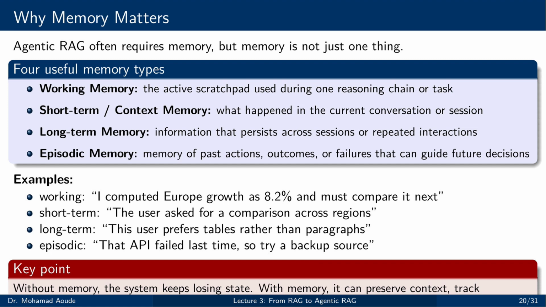These distinctions matter because they support different kinds of continuity. Working memory keeps the task coherent. Short-term memory keeps the session coherent. Long-term memory supports personalization. Episodic memory supports adaptation based on past outcomes. Without memory, the system keeps losing state and has to rebuild context over and over. With memory, it can preserve intermediate results, maintain continuity, and behave more intelligently across both steps and sessions.